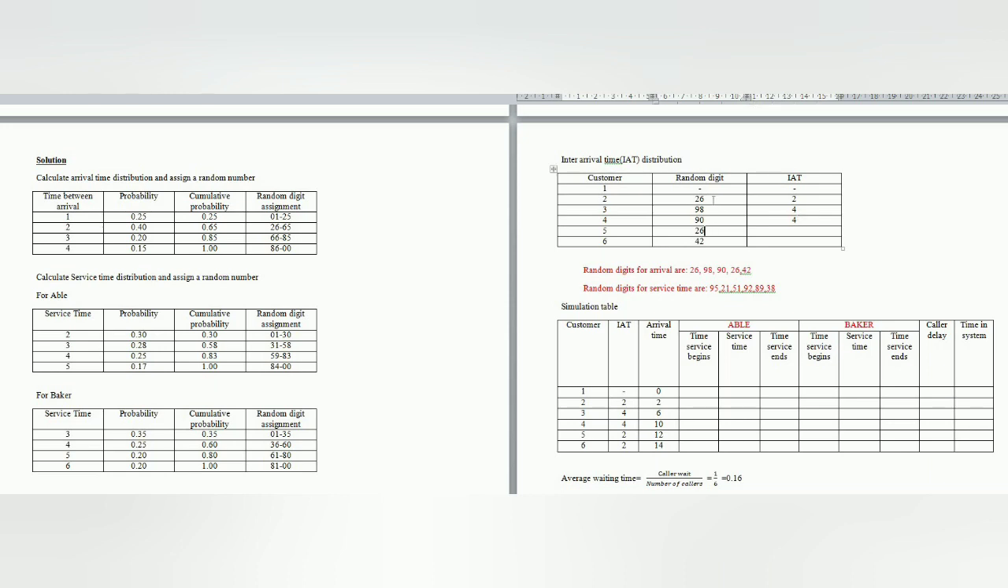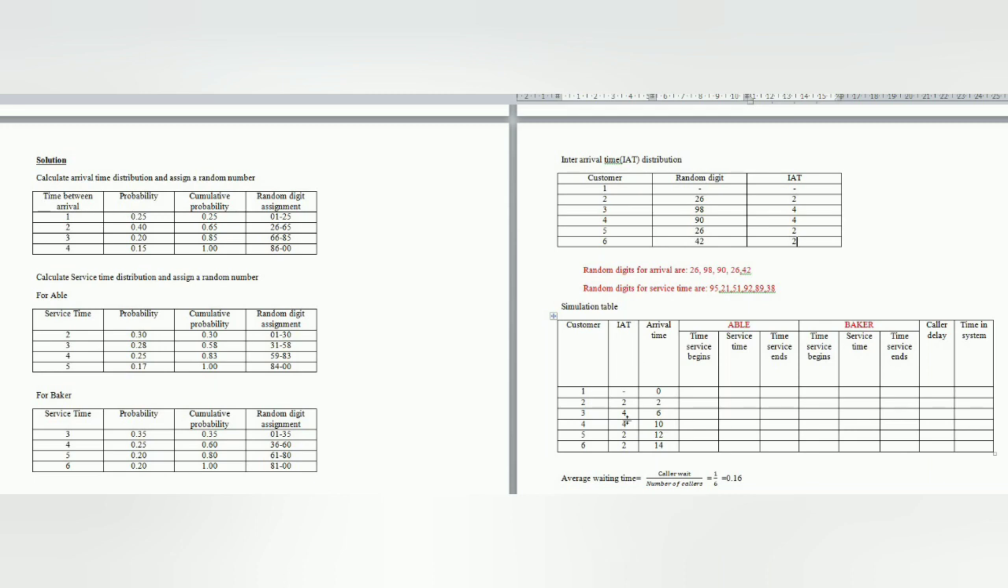Again the 26 value, we already calculated, so inter-arrival time is 2 itself. The next value is 42. 42 lies between 26 to 65. At that time the time between arrival is 2 itself. So we have to add the value 2. Next we have to calculate the simulation table for Able and for Baker.